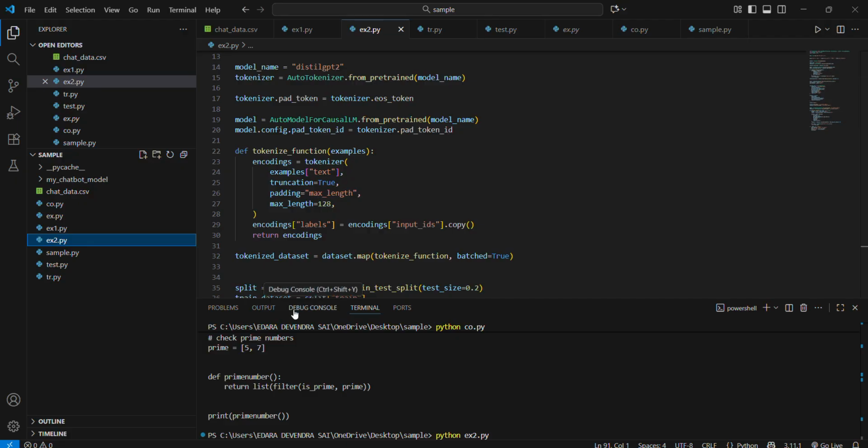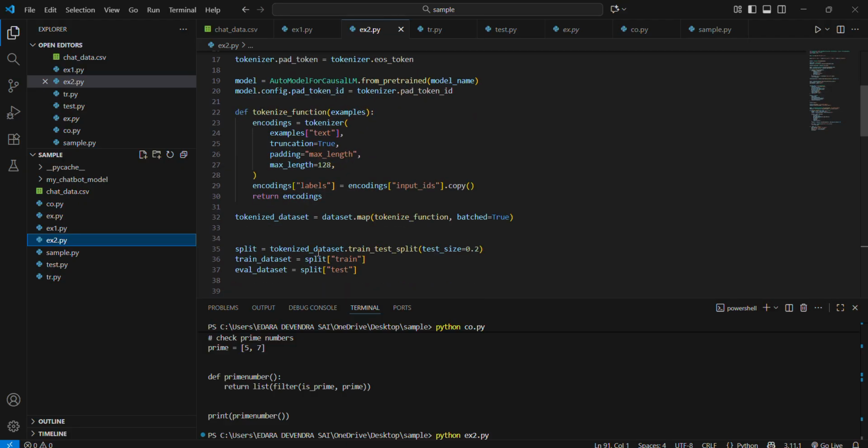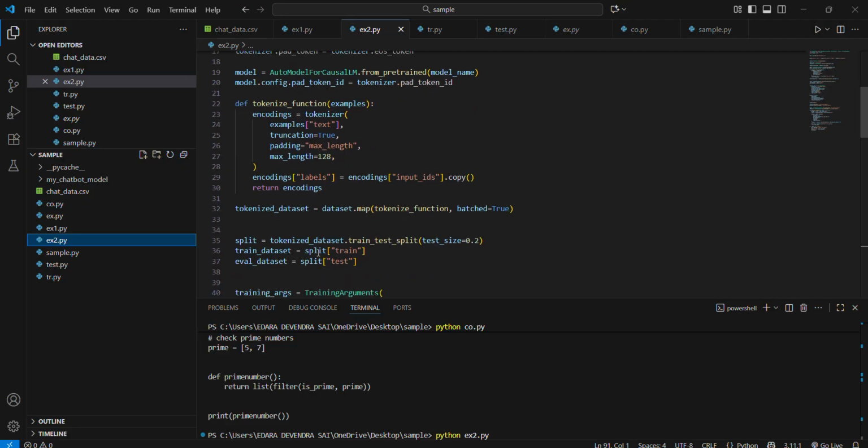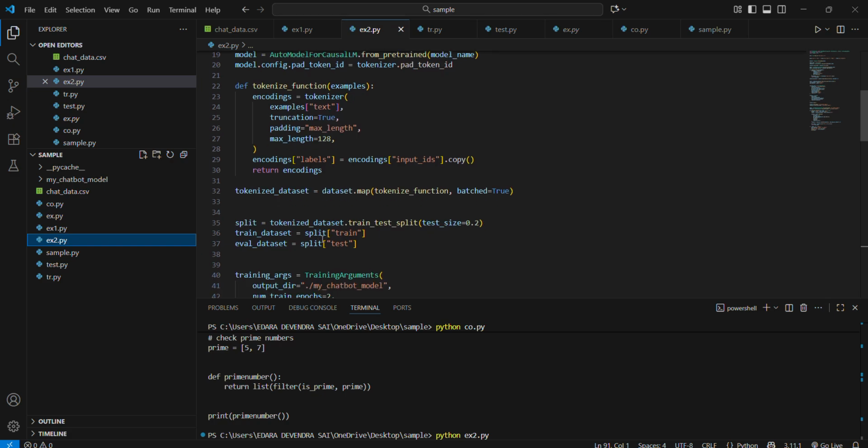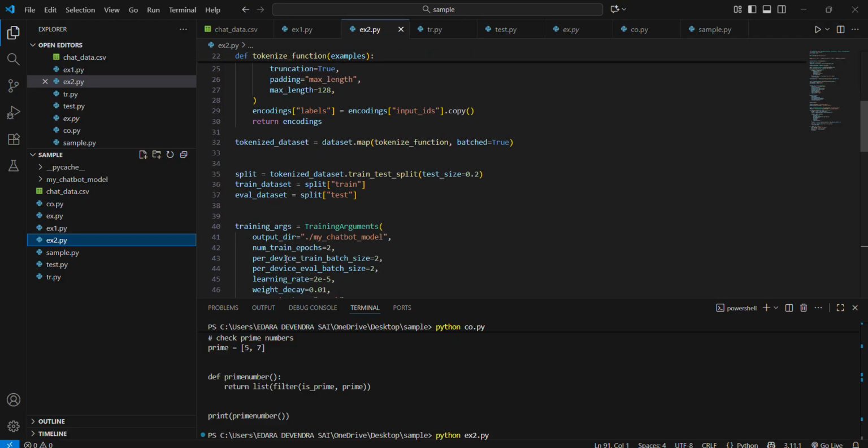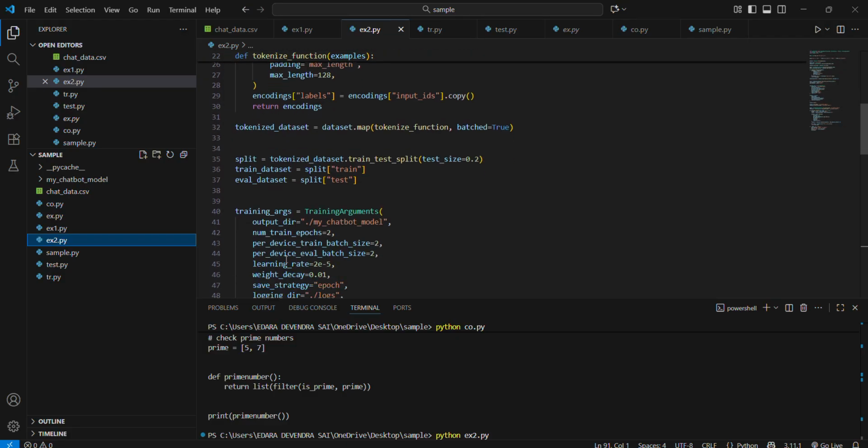After that, we create the labels, which are the same as the input IDs because it is a language model task, and split the data into train and test after tokenization, using train test split.